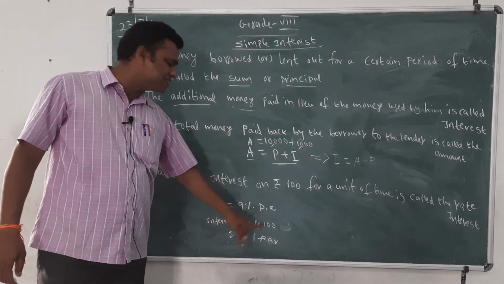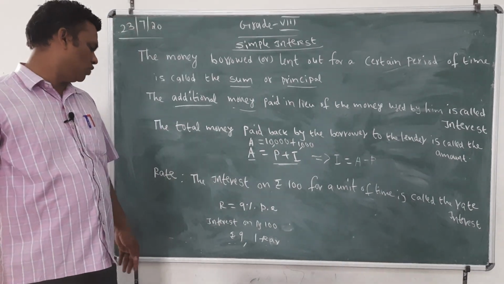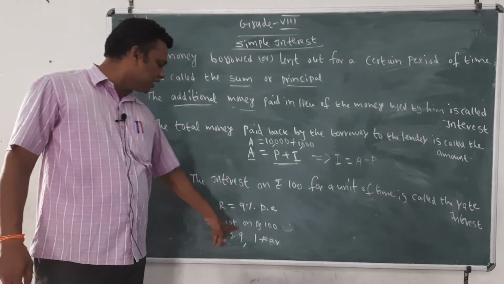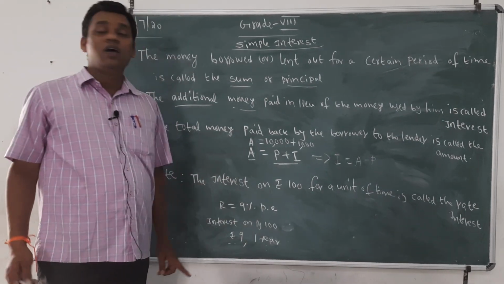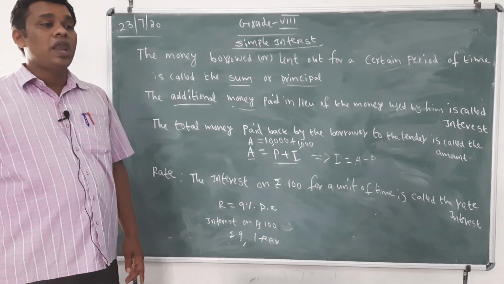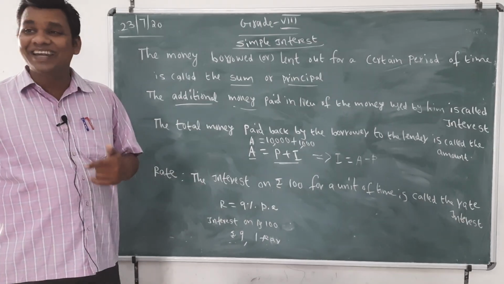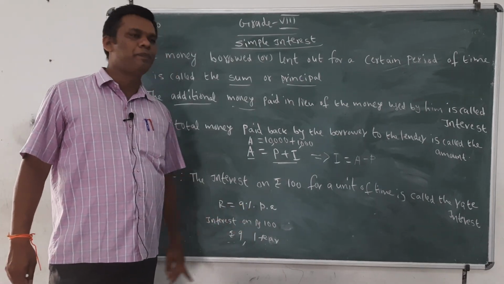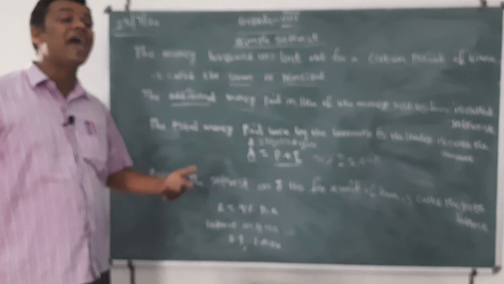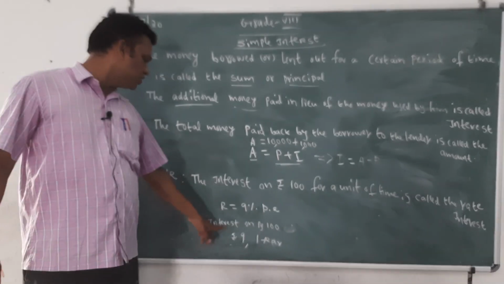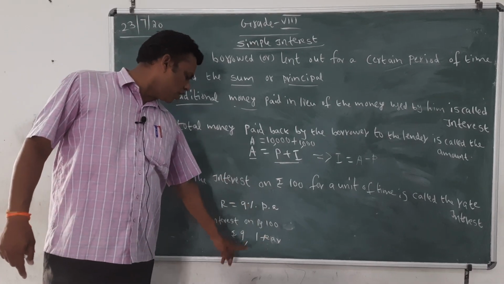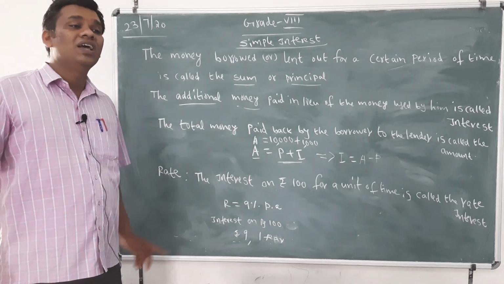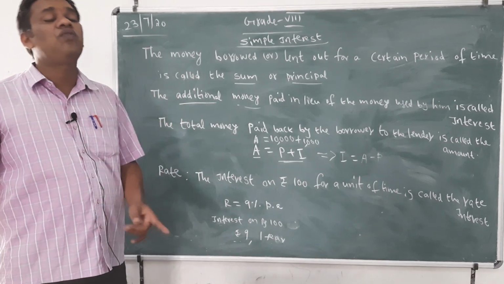Means 9% per annum is the interest. For 100 rupees, you are taking 9 rupees as interest per year. Interest on rupees 100 is rupees 9 per year.